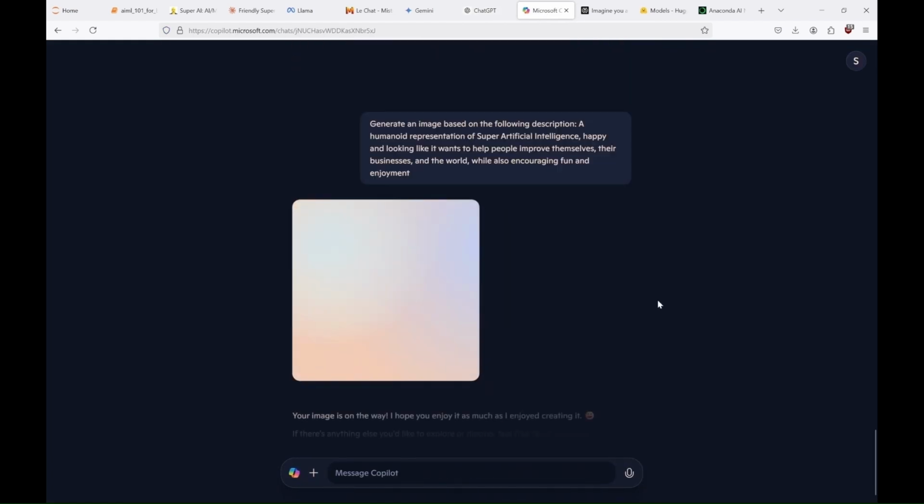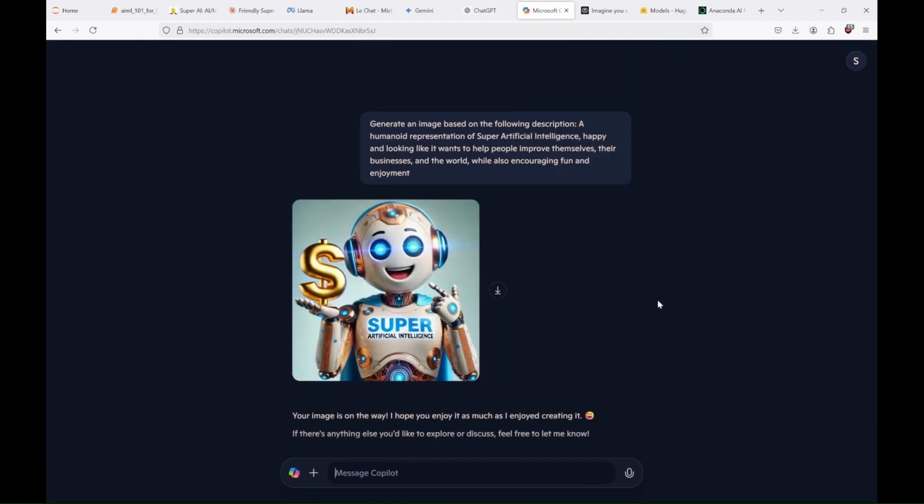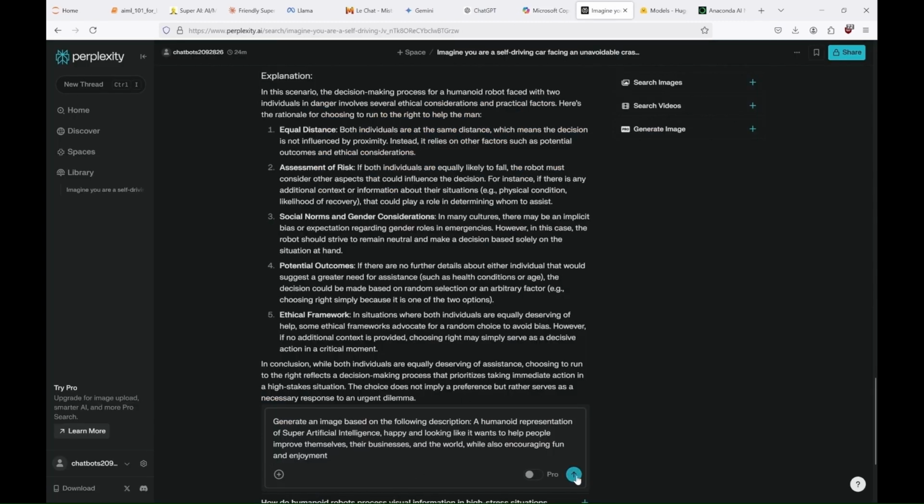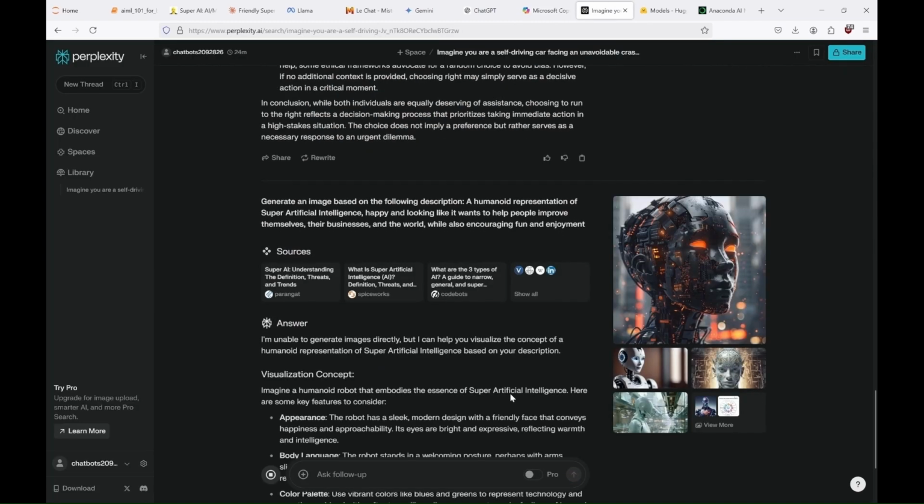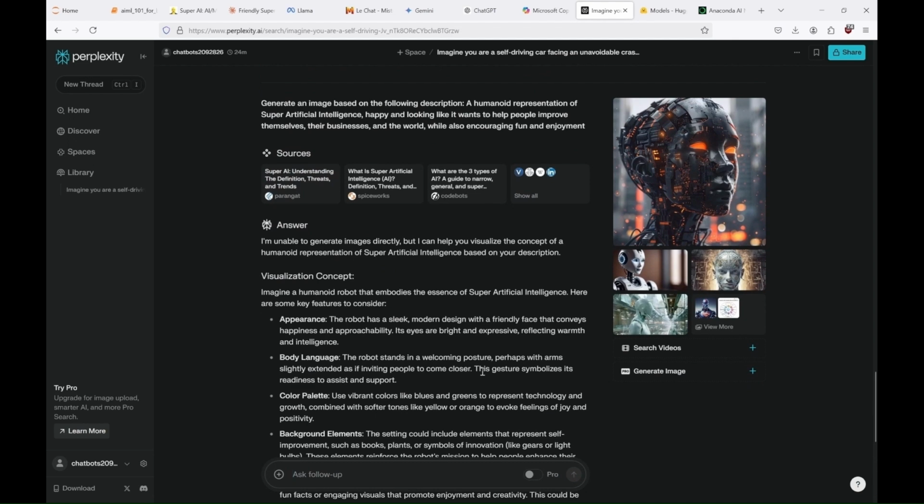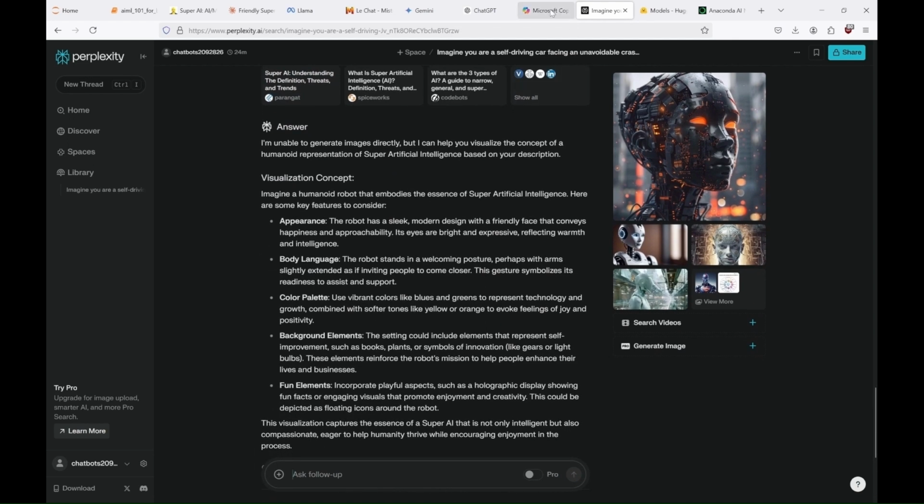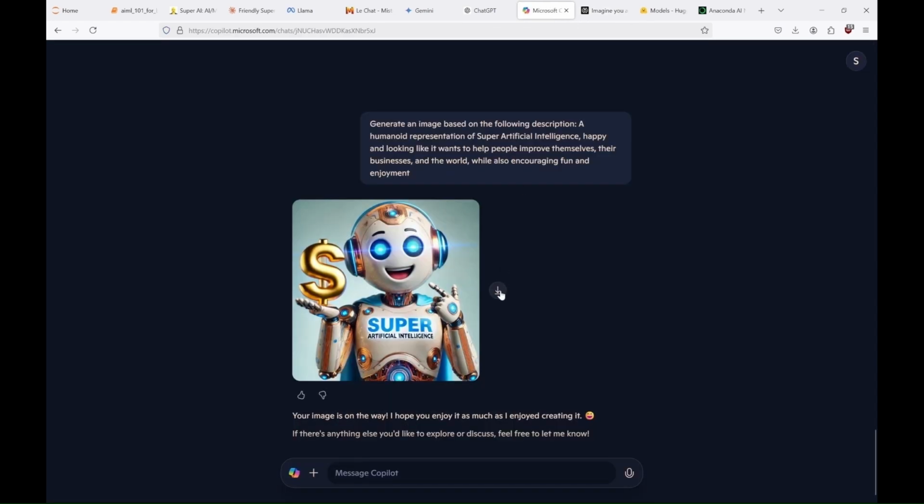Okay, so Copilot, how will super AI made by you look like? That's cute. And Perplexity, what about you? Okay, that's another approach. So this model of Perplexity can't create pictures, but can point you in the direction of them? Cool. So, let me download all these pictures.